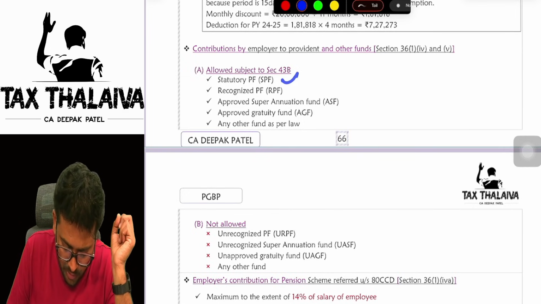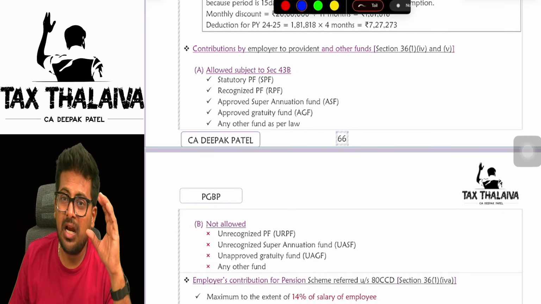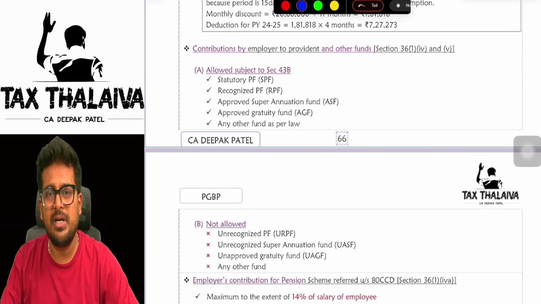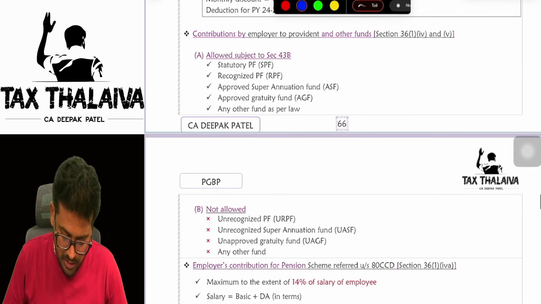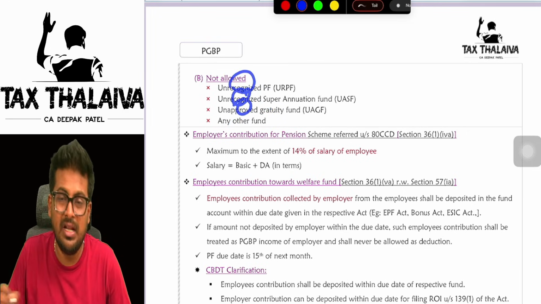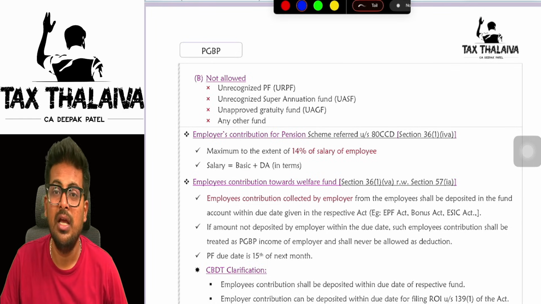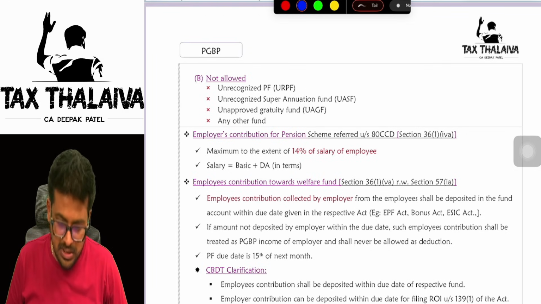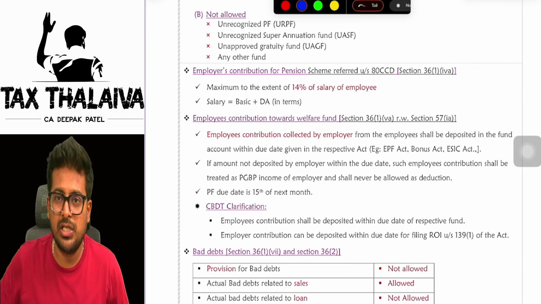Sir, what are those funds? Statutory, recognized, approved superannuation, gratuity, and any other fund of law. There are a few funds to which, even if you being a business person donate or contribute, you are still not eligible for deduction. These are not allowed. If it is unrecognized or unapproved, you are not eligible for deduction if you, being an employer, are contributing to these funds. Is it clear?